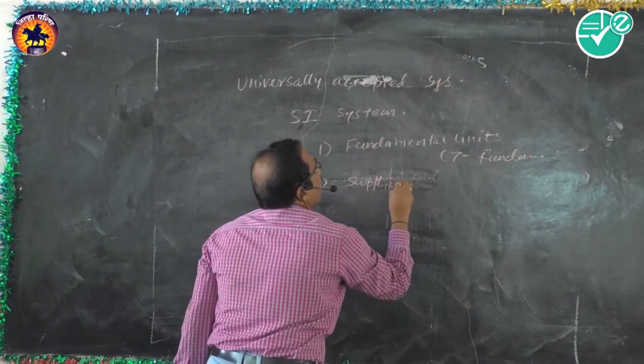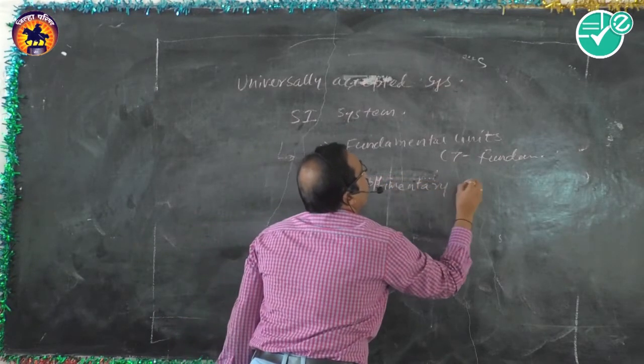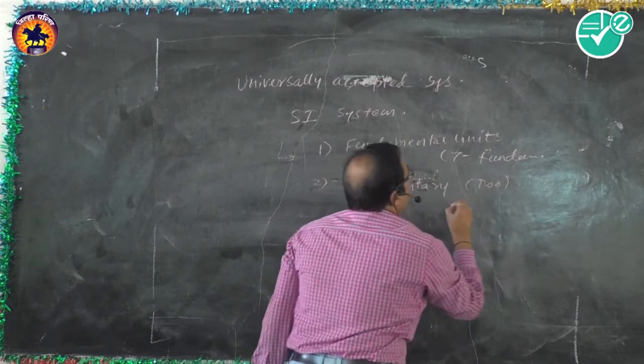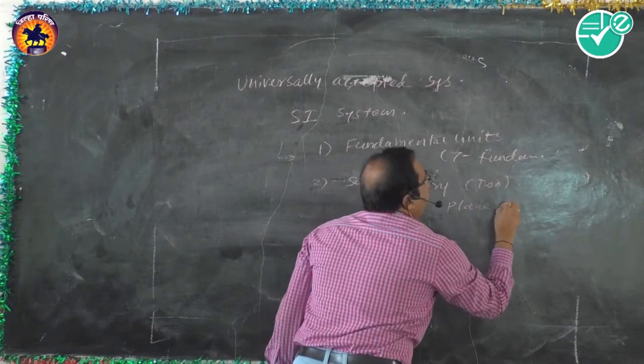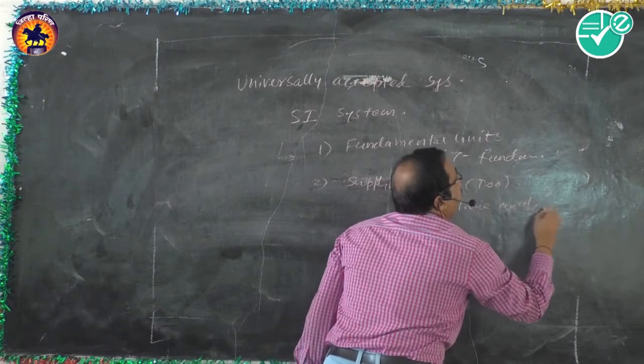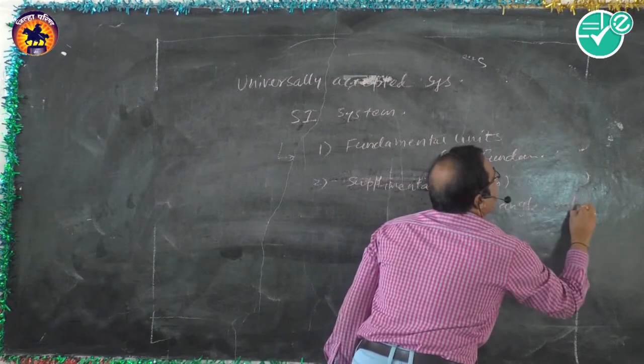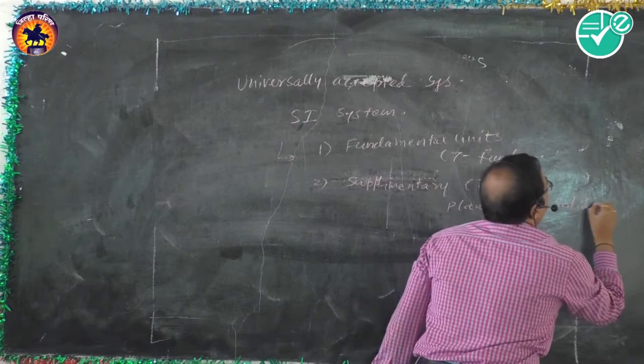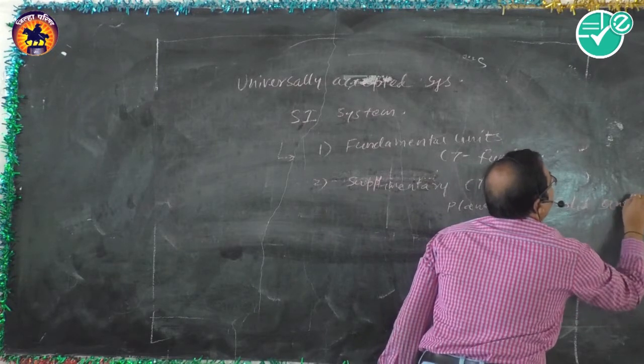How many supplementary units are there? 2 supplementary units. They are plane angle and solid angle, isn't it? You might have studied solid angle, isn't it?